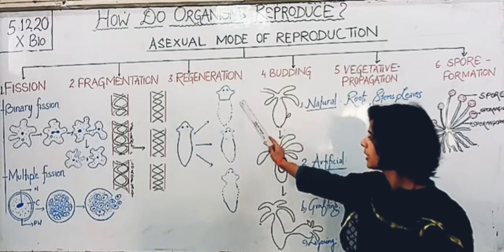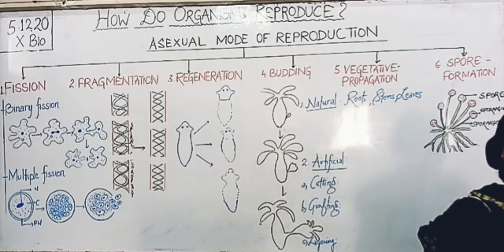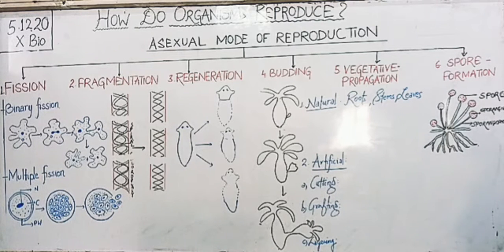After fragmentation, the third method is regeneration. All multicellular organisms are not simple, random collections of cells, but they may have different levels of organization. So they require a complex method of reproduction. Regeneration is considered a type of asexual reproduction in fully differentiated organisms in which the development of a new organism from just a broken or cut part of the parent organism takes place.